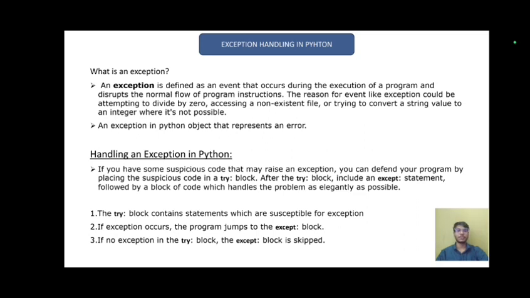How to handle exceptions? If you have some suspicious code that may raise an exception, you can defend your program by placing the suspicious code in a try block. After the try block, include an except statement followed by a block of code which handles the problem as gracefully as possible. First, the try block contains statements which are susceptible to exceptions. Second, if an exception occurs, the program jumps to the except block. If there are no exceptions in the try block, the except block is skipped.